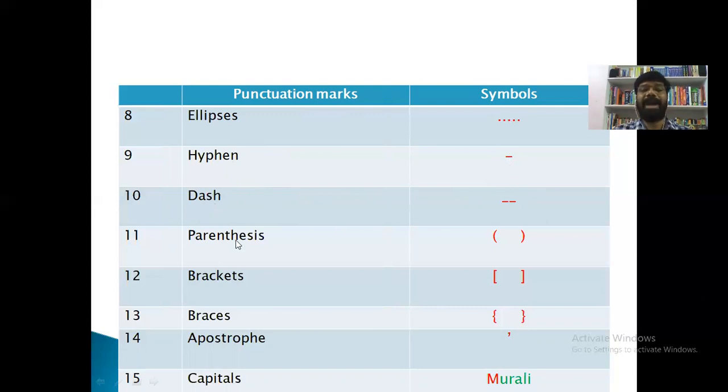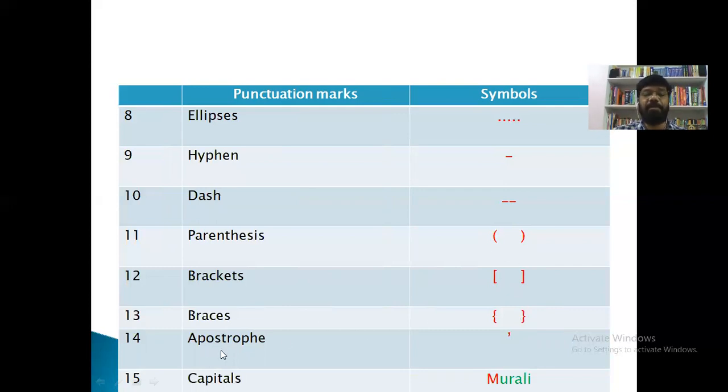Next, parenthesis, brackets, braces. Actually, they belong to one category. They are all called brackets, but in different countries they are named differently, right? This is the symbol of parenthesis. Next, this is the symbol of brackets. This is the symbol of braces. The usage is the same, or almost the same.